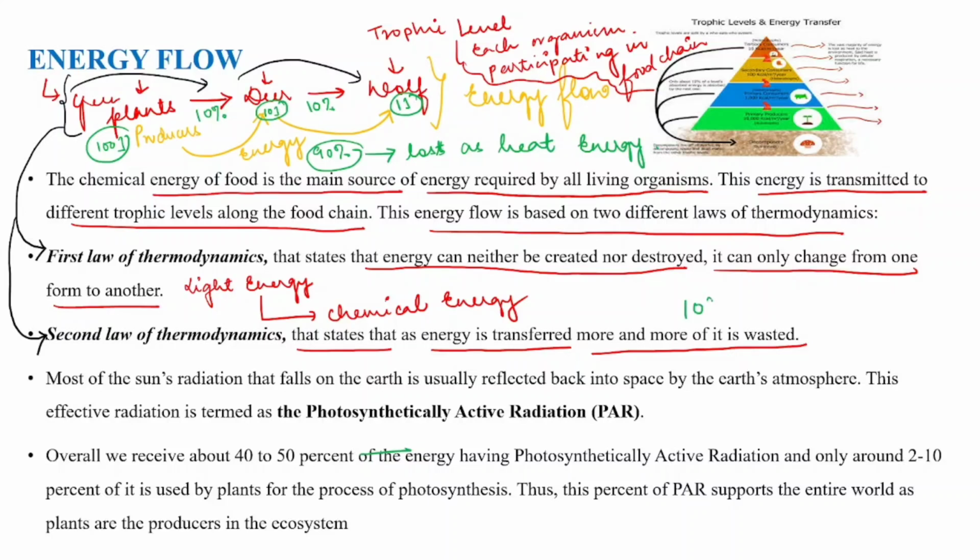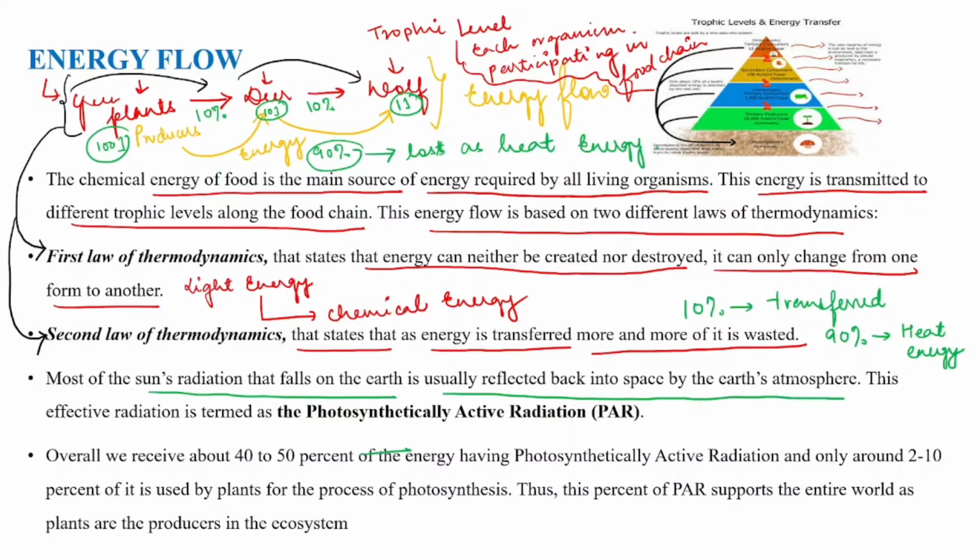Only 10% is transferred. What about the remaining 90%? It is eliminated in the form of heat energy. Clear?